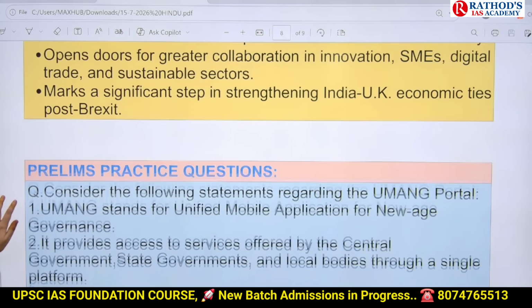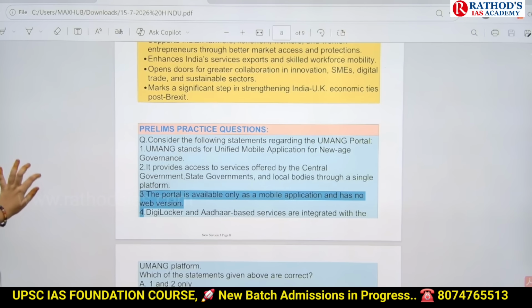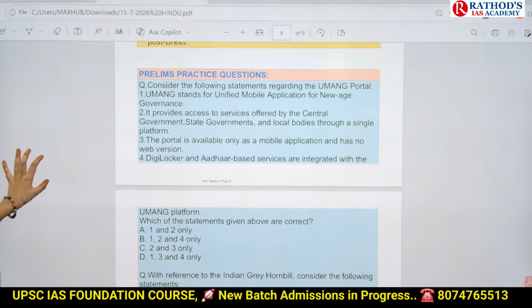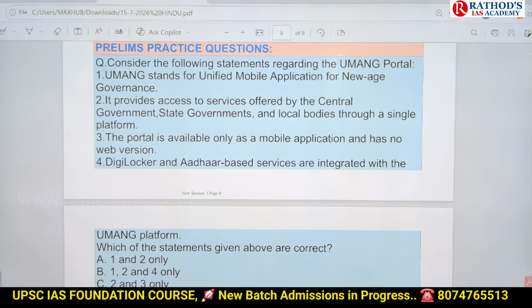Okay, see these questions. First one is about Umang portal. Consider the following statements regarding Umang portal. The first one is Umang stands for Unified Mobile Application for New Age Governance. Second one is to provide access to services offered by central government, state government, and local bodies through a single platform.